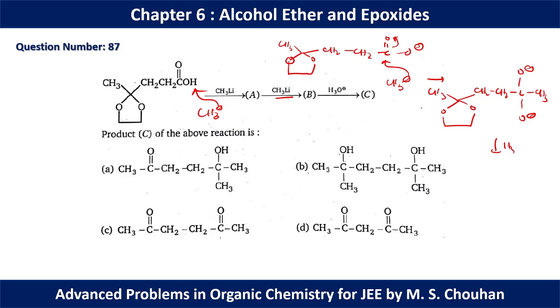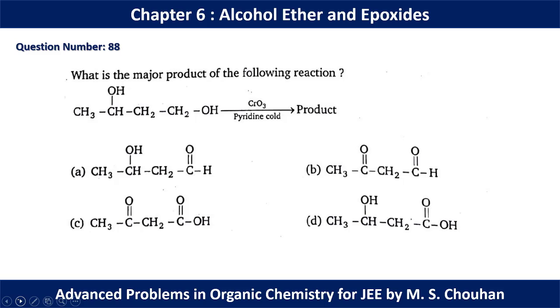Now if we add H3O plus, this masking will be removed from the system. It will give C double bond O, then two equivalents of CH2, then OH, OH, CH3. Two OH groups on one carbon will be very unstable for the molecule. Water will be eliminated and we are going to form C double bond O at that position as well. So for question number 87, option C should be the correct option.